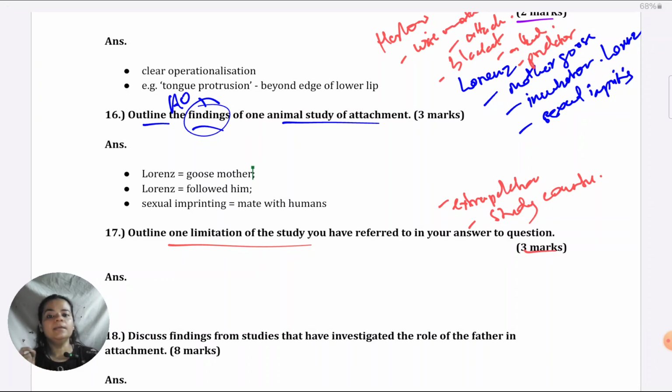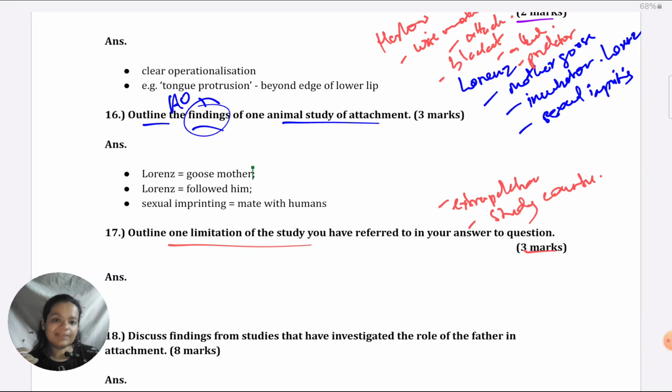Even if we take critical periods, which are also suggested in both Harlow and Lorenz, whichever you're taking, there are studies to prove that critical periods are actually sensitive periods. They are not irreversible. Even if the child has not got enough attention in the critical period, they can compensate for it later on. Right now, I'm not there with too many studies and theories around critical and sensitive periods. I'm not able to bring one particular to mind, but whichever is there in your mind, you could give that.